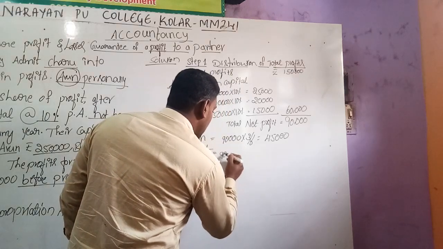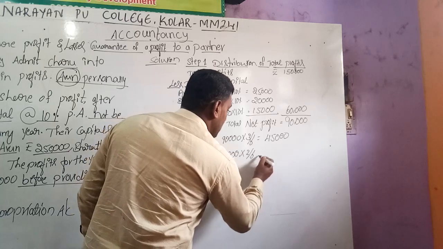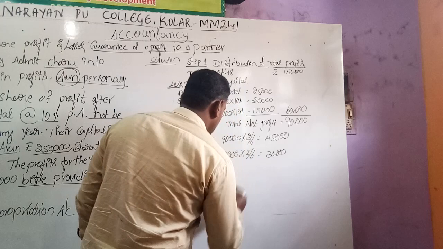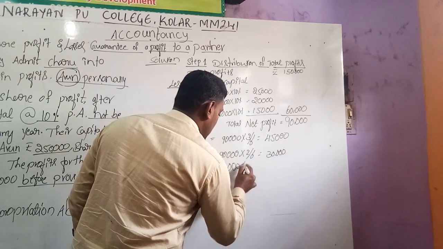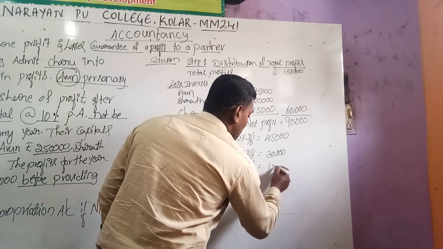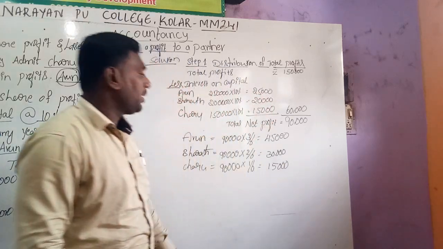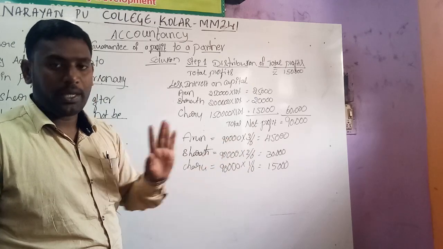Second partner, 90,000 into 2 divided by 6, he will get 30,000. The third partner, he will get 90,000 into 1 by 6, that means he will get 15,000 rupees. So, in this format, we have to calculate the distribution of total profits.